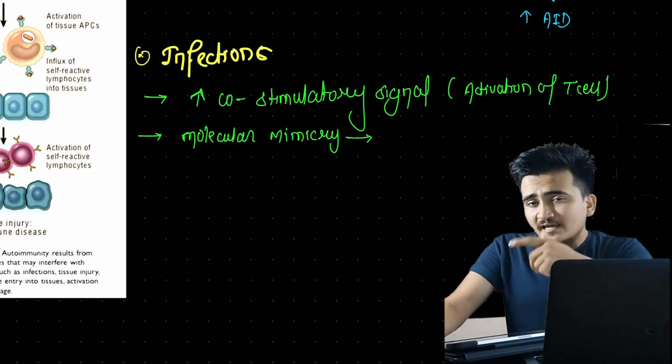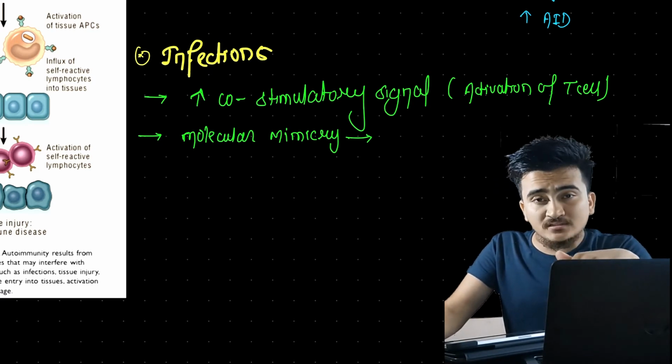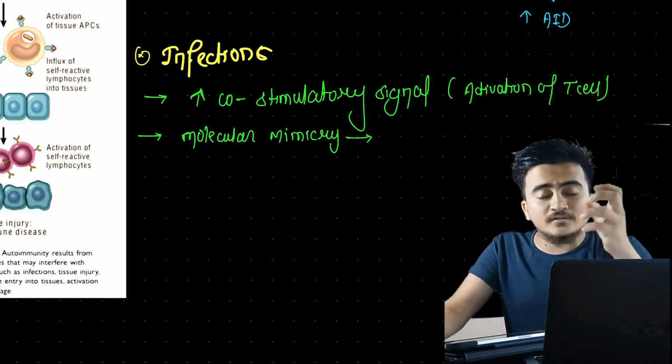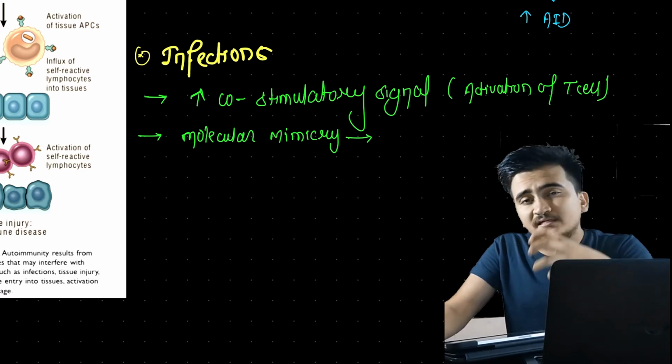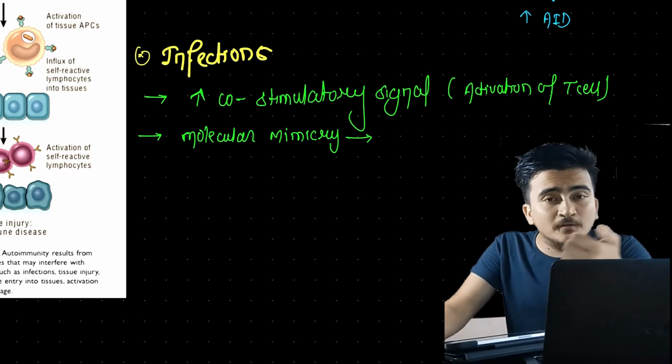What is that twist? This M protein is structurally similar to glycoproteins and glycolipids that are present in our heart, lungs, kidneys and several organs of our body.